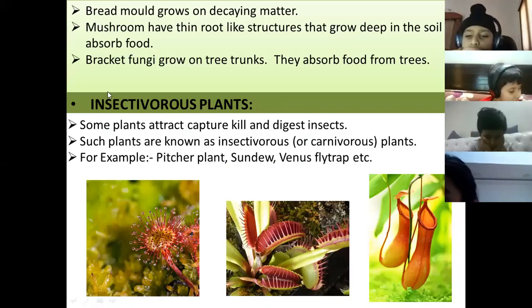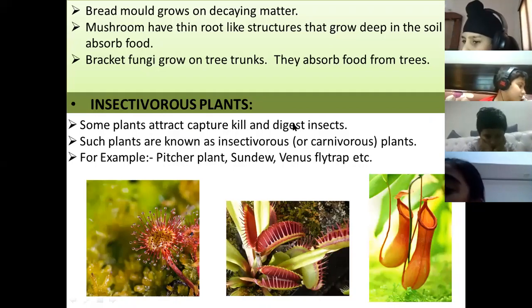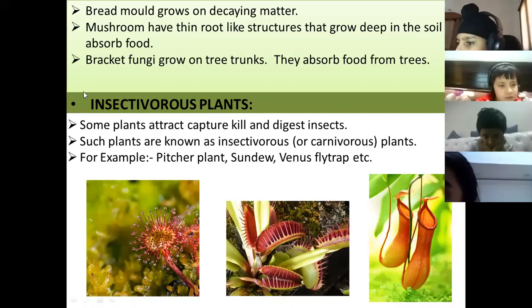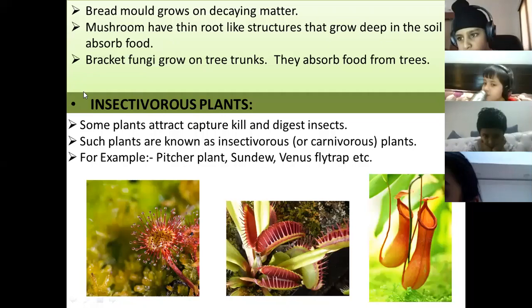Plants that capture, kill and digest insects are known as insectivorous plants. They are also known as carnivorous plants. Another name for insectivorous plants is carnivorous plants. Examples of such plants are pitcher plant, sundew plant and Venus flytrap.